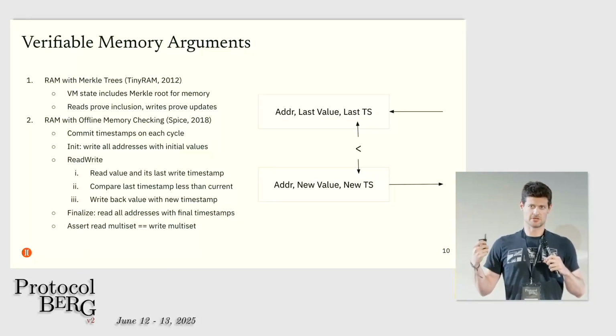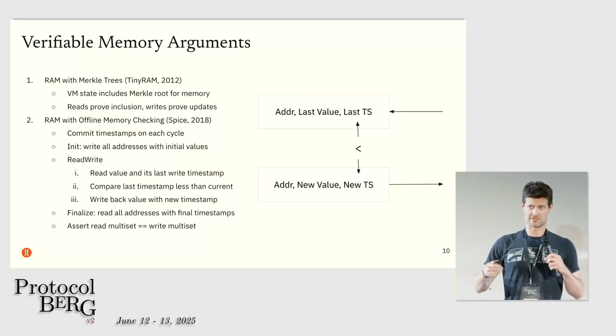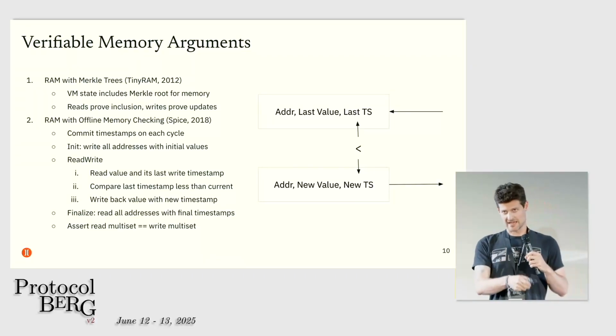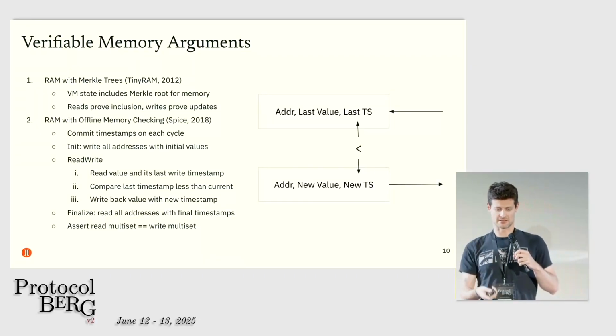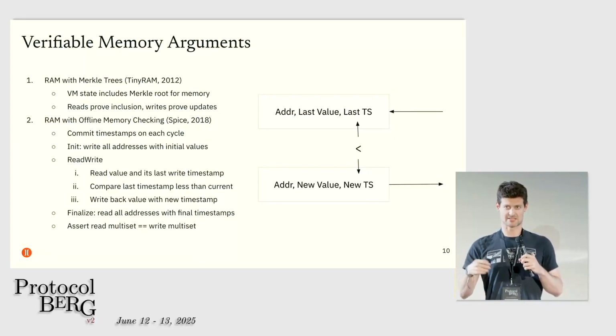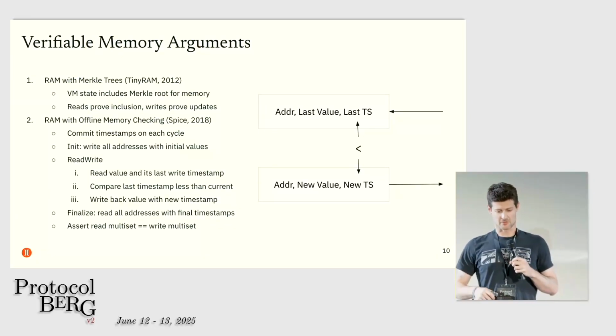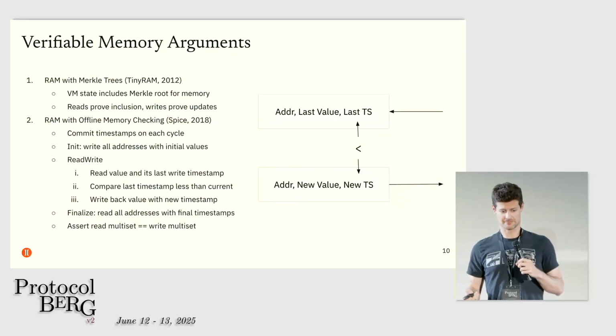And then every time you want to do a read-write, you pull in the address, the last value that was written there, and the timestamp that it was last written. You're going to write back the address with the new value and the new timestamp, and the VM needs to check that the old timestamp that it received as prover advice or a prover hint is less than the current timestamp, because if it didn't do that check, then it would be getting a value from the future and things would be insecure. So this is the sort of complexity of doing a standard read-write memory.